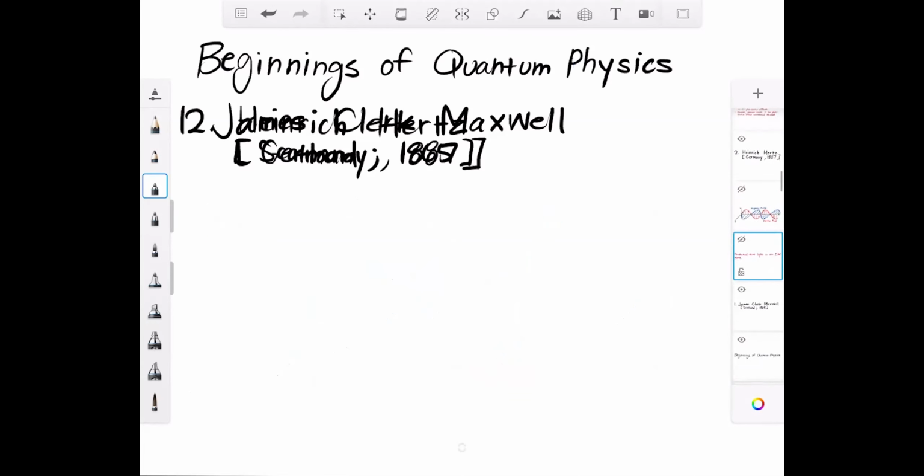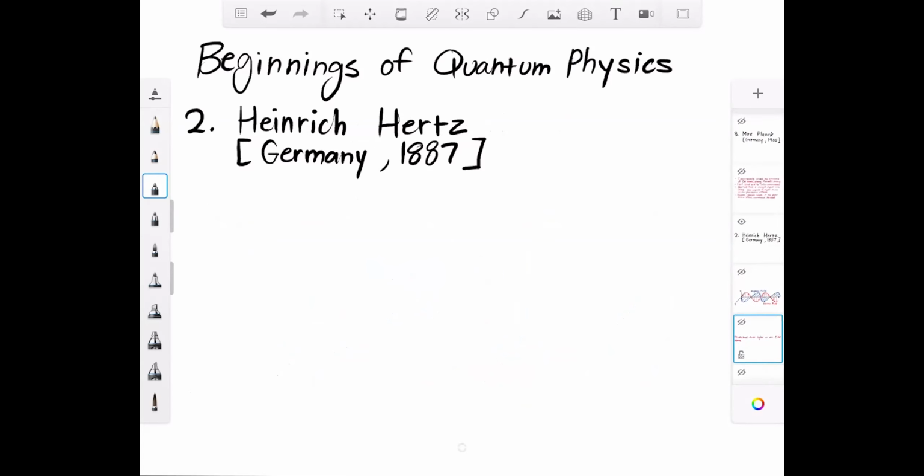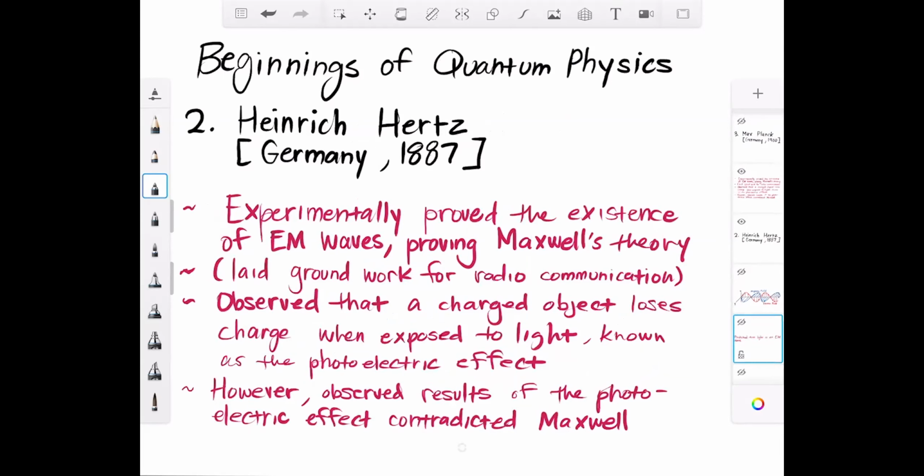Now we have another guy named Heinrich Hertz, who in Germany in the year 1887 did an extremely important experiment that proved the existence of the electromagnetic waves. So he basically went out and showed that these things exist, therefore proving Maxwell's theory.